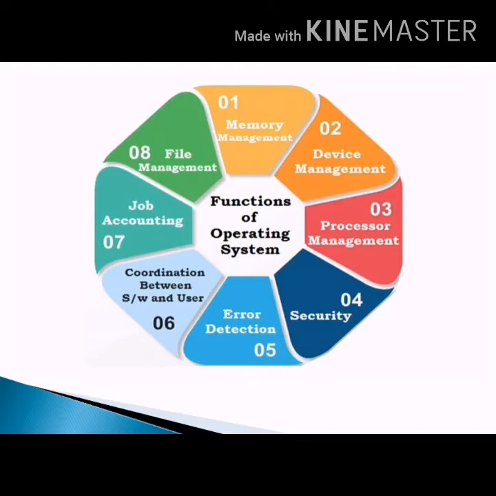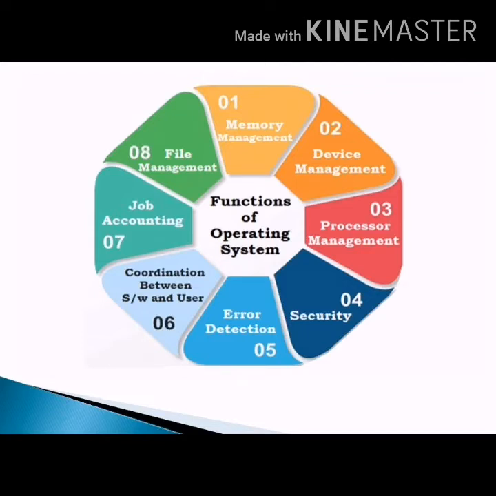Memory management. Memory management is the management of primary memory, also called RAM, random access memory. Here main memory provides fast storage that can be accessed directly by the CPU. For a program to be executed, it must be in the main memory. An operating system keeps track of primary memory. Second one, device management. An operating system manages the various hardware devices and communicates with them via their respective drivers. It keeps track of all the devices connected to the computer.